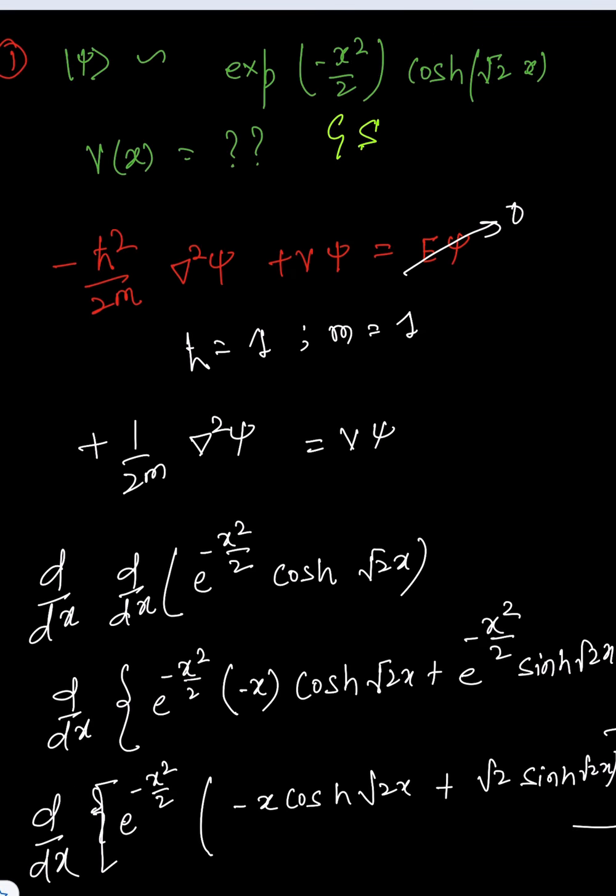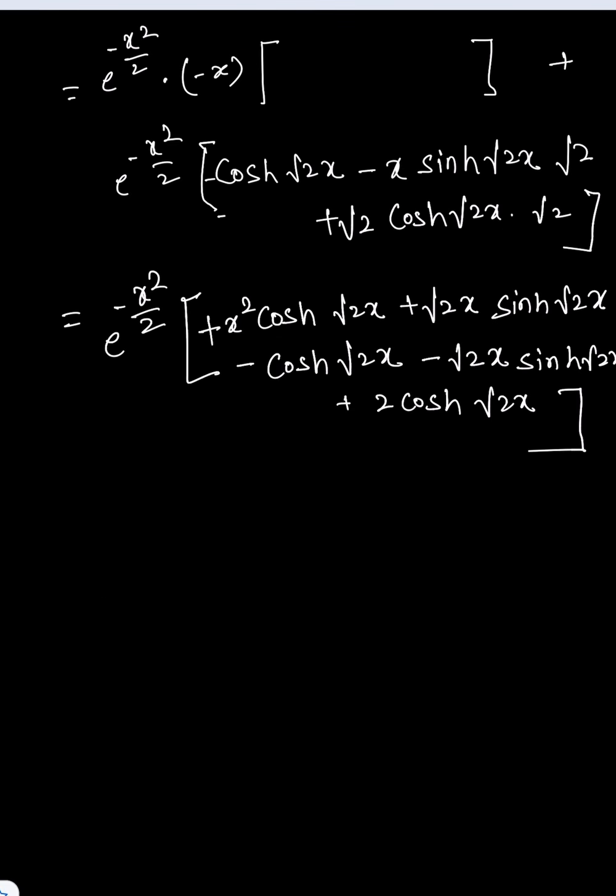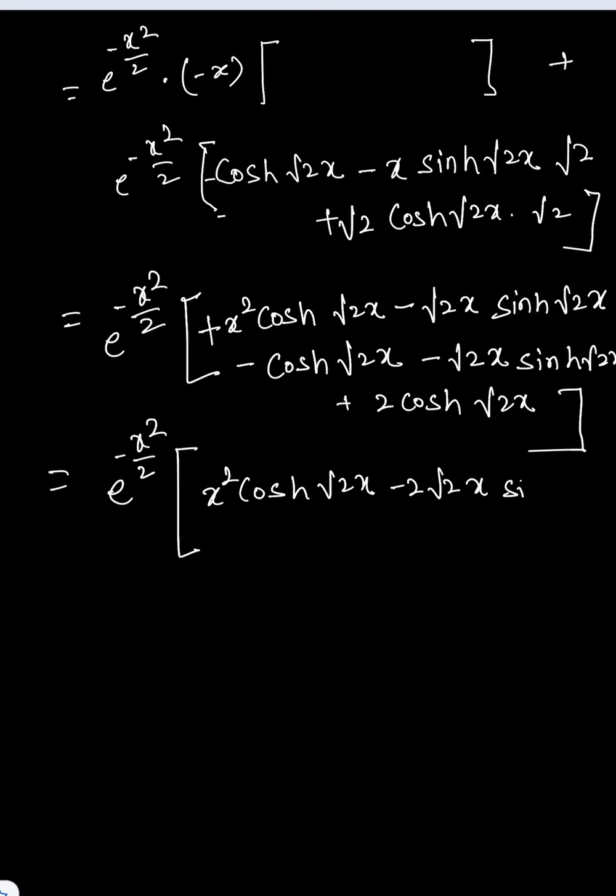Am I correct? See, this is plus and this is minus, so this is minus. So we have e to the power minus x square by 2 times x square cosh root 2x. These two combine and we have minus 2 root 2 x sinh root 2x, and these two are just cosh root 2x.